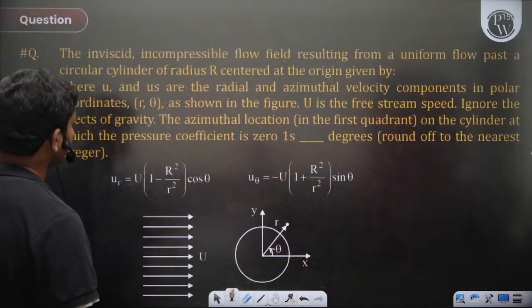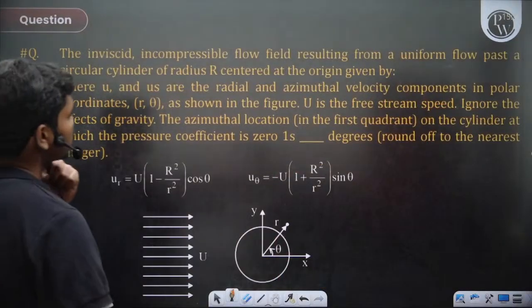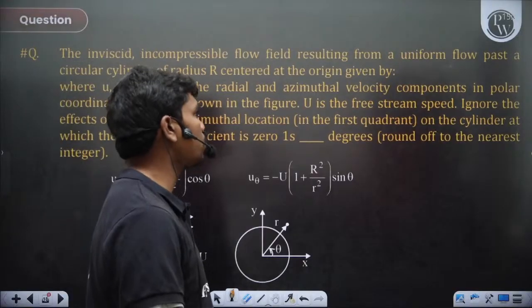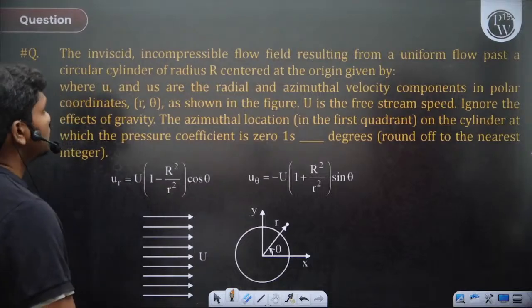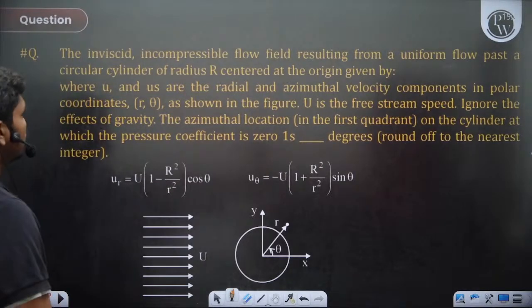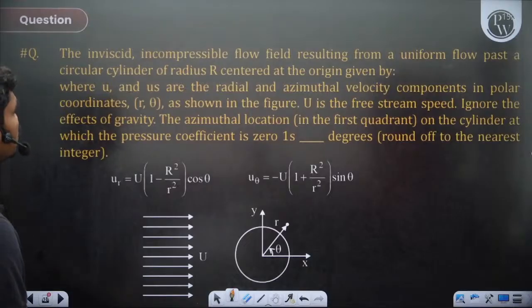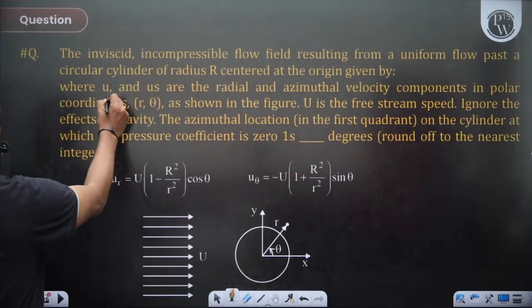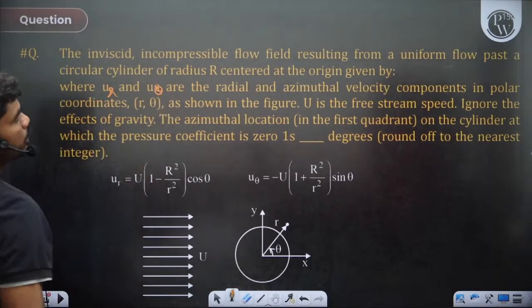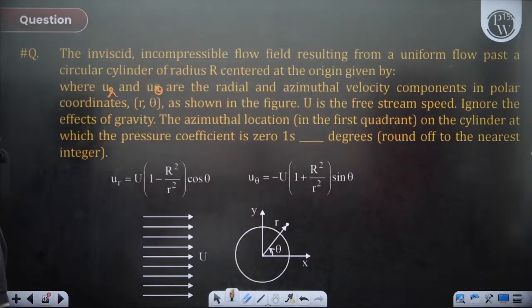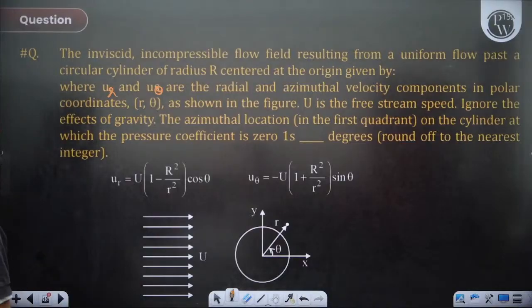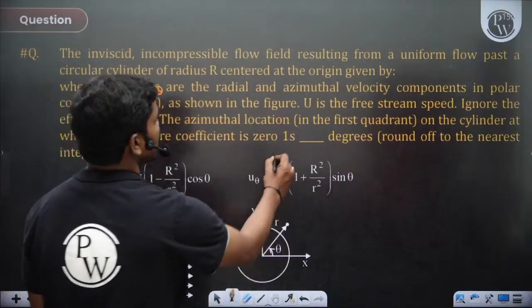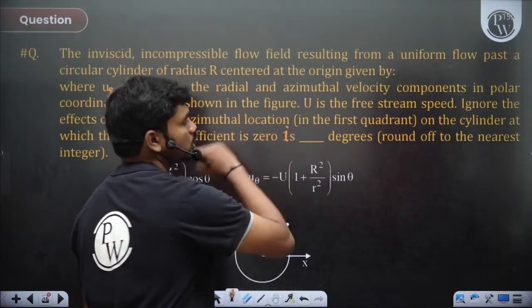So let's go to the next question quickly. The envisaged incompressible flow field resulting from a uniform flow past a circular cylinder of radius r centered at origin is given by u_r and u_theta, the radial and azimuthal components in polar coordinates, of course. U is the free stream speed. Ignore the effects of gravity. The azimuthal location in the first quadrant on the cylinder at which the pressure coefficient is 0 is dash degrees. So what should be this answer?